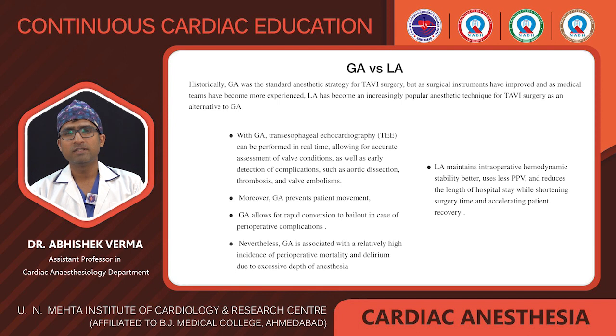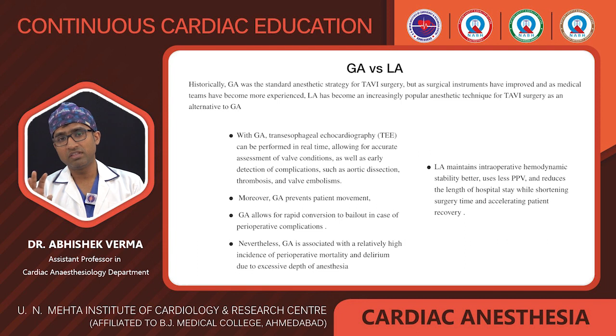In local anesthesia, the intraoperative hemodynamics are maintained. There is less use of positive pressure ventilation, and it also reduces the length of hospital stay while shortening the surgery time and accelerating patient recovery. So it is cost effective and safe also.